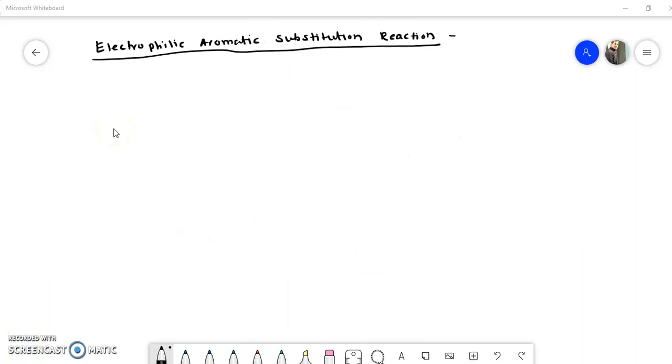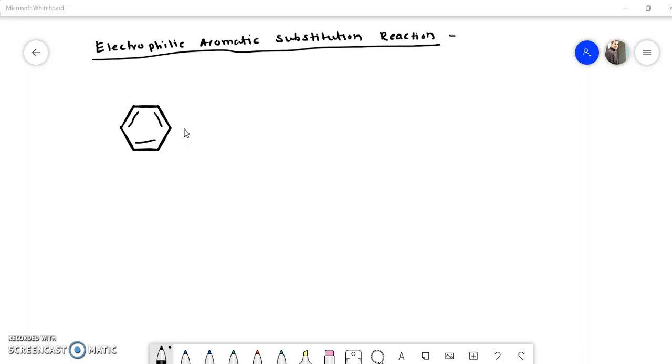Okay, now let's see electrophilic aromatic substitution. Now if we consider a simple example like benzene, I will draw it here once again. You know, in benzene there are three pi bonds.